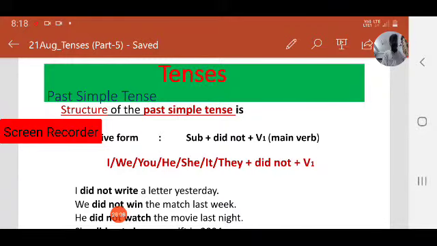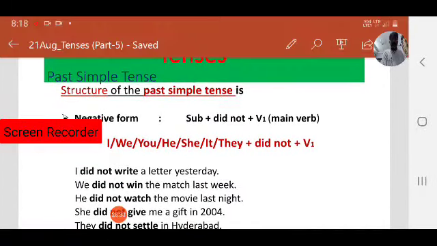I didn't write a letter yesterday. Comparison between positive and negative: in positive, we use only V2 or past form of the verb. Coming to negative form, we use main verb or V1 with didn't.